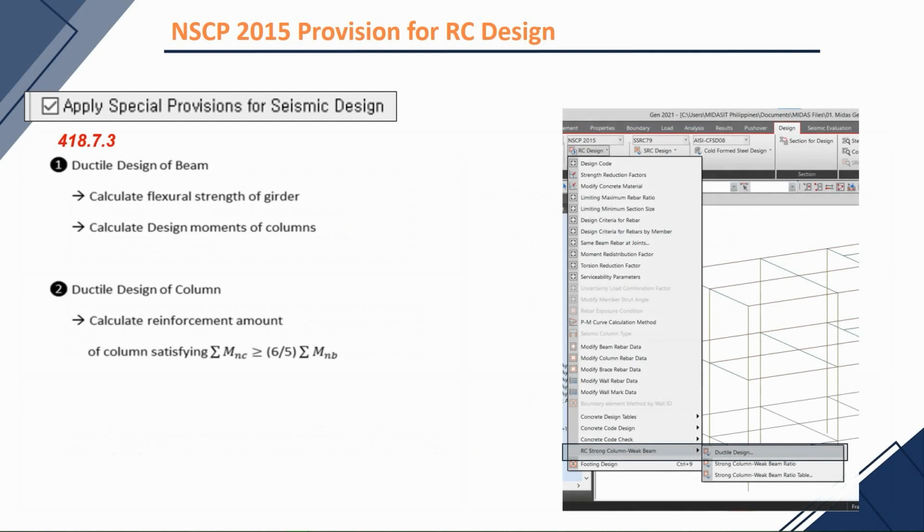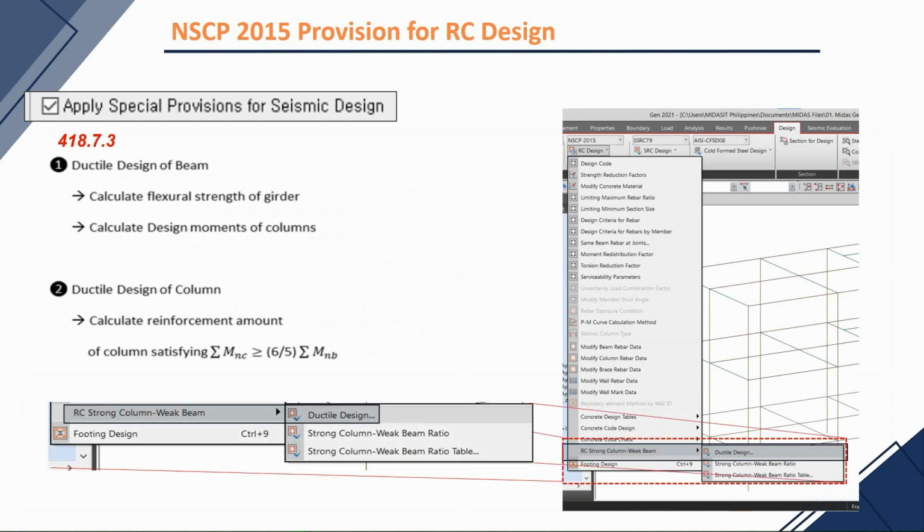And for additional provision, we can find the consideration of ductile design in accordance with NSCP 2015 in Midas Gen. So the option is here, under NSCP 2015 RC design, RC strong column weak beam, and ductile design.